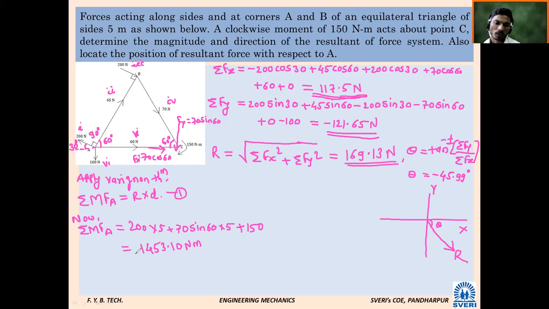Okay, so calculate now. Calculate D from equation 1. From equation 1 directly, is it possible to calculate D? So this value is the summation of moment at point A divided by R. Calculate and tell me what is the value of D.